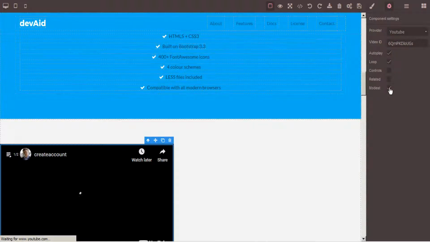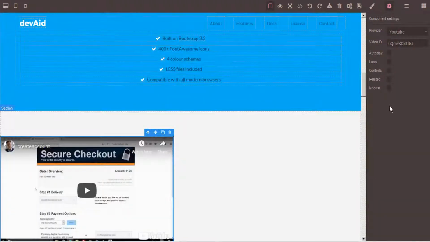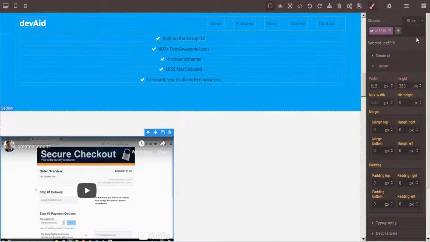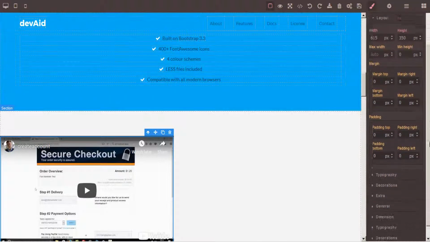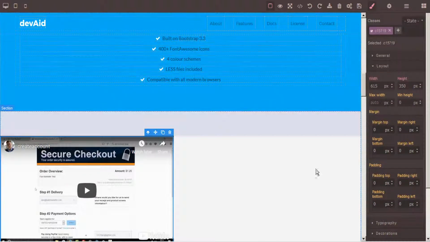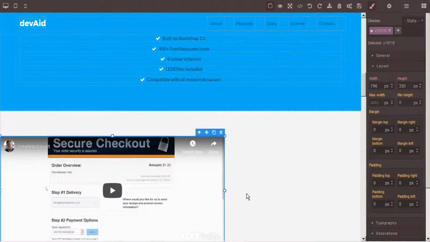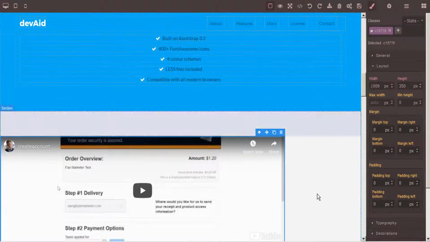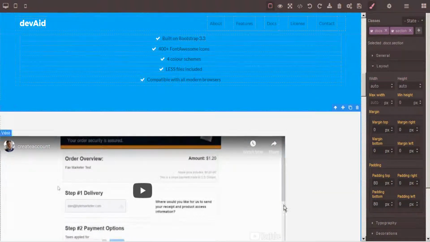And there's also a modest feature. Once you're happy with your settings, then you can switch over to Style Manager and make any style improvements that you want. Or you can just simply click on the box and drag to expand it to fill the space that you want to fill.